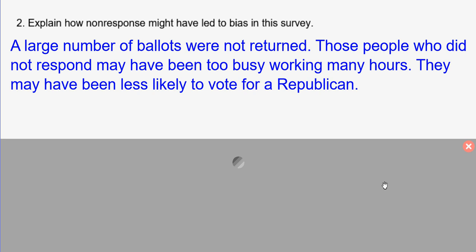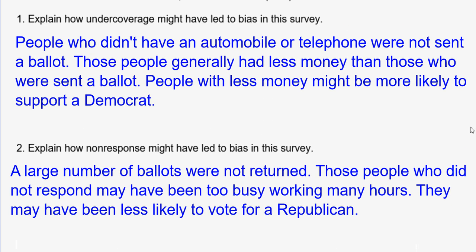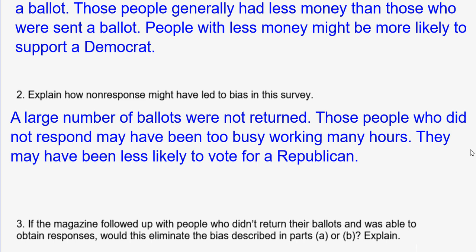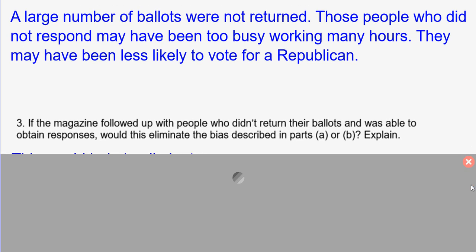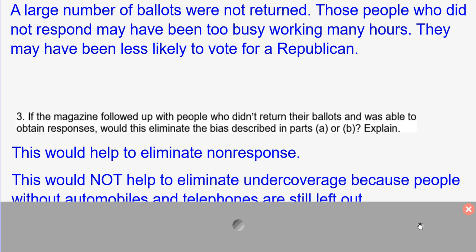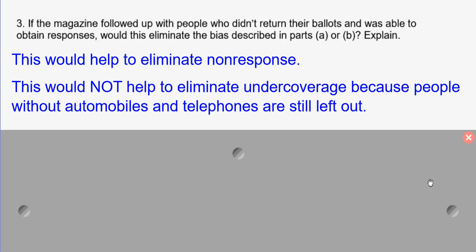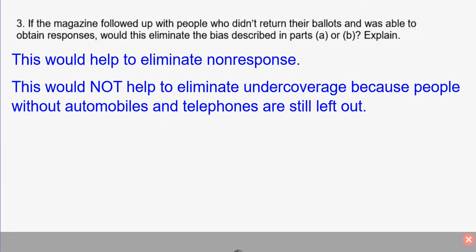Also for number 3, they said if the magazine did follow up with people who didn't return their ballots and were able to obtain responses, would this eliminate the bias in Part A? So Part A, again, or number 1 here, was talking about undercoverage, and Part B, or number 2, is talking about non-response. Well, if you're following up with people, that's talking about the non-response factor. It's not going to eliminate the undercoverage because people without automobiles and telephones are still left out. And so that was everything on your lesson for 3.5.